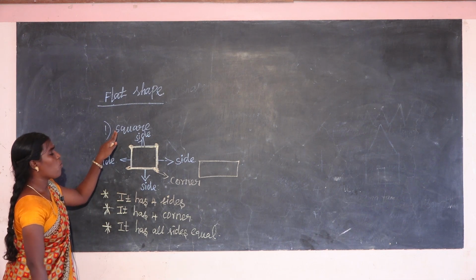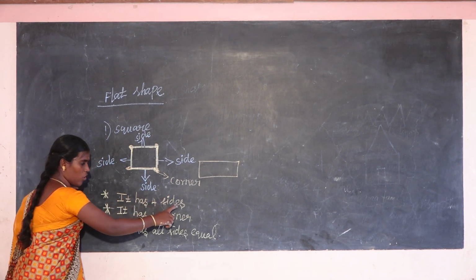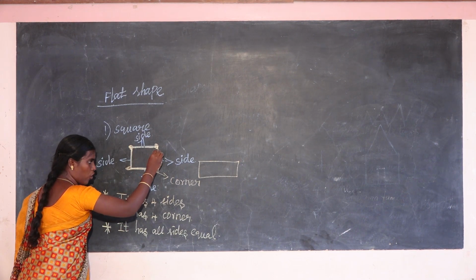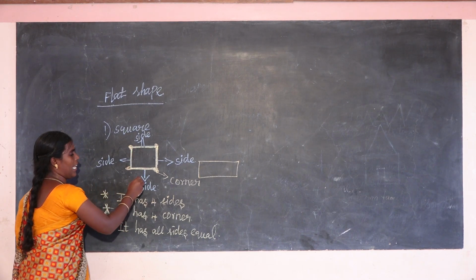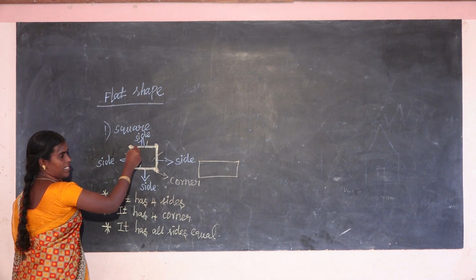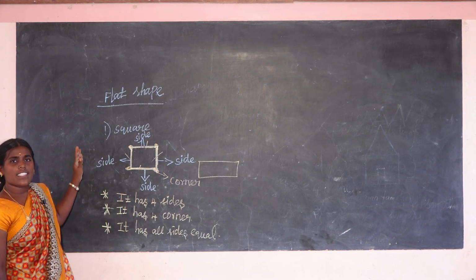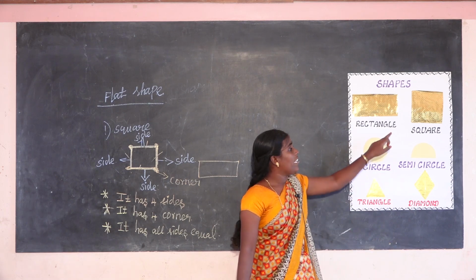Okay. So what are the features of a square? It has 4 sides, then 4 corners, then all sides are equal. The 4 sides are equal. That is the features of a square.